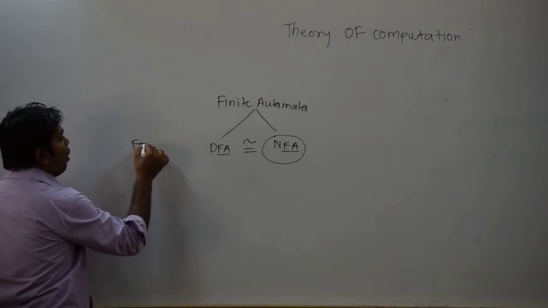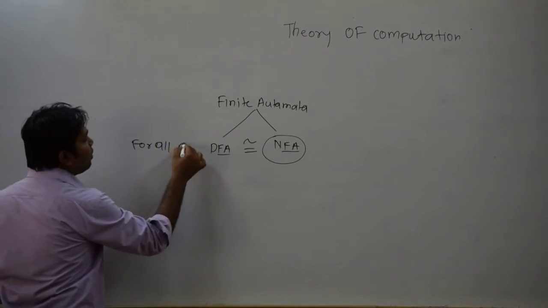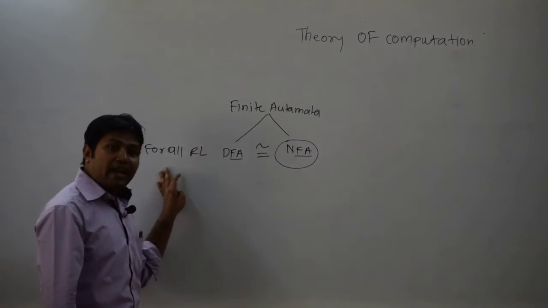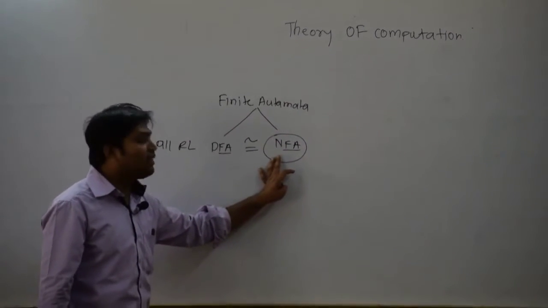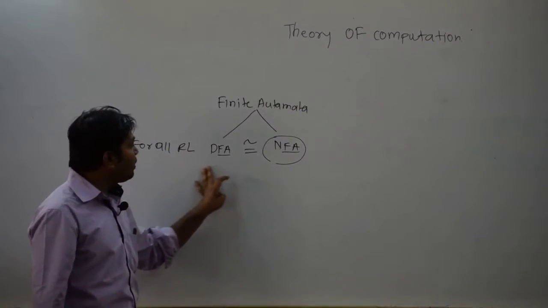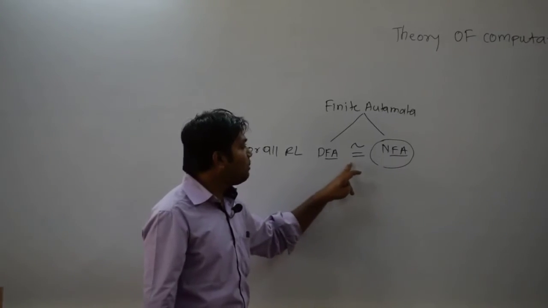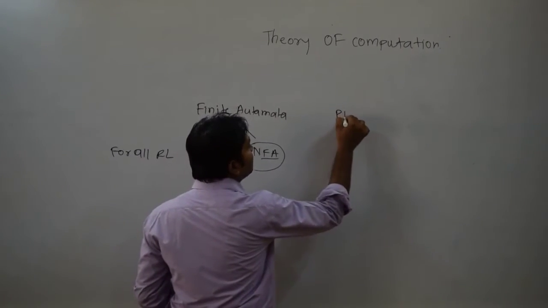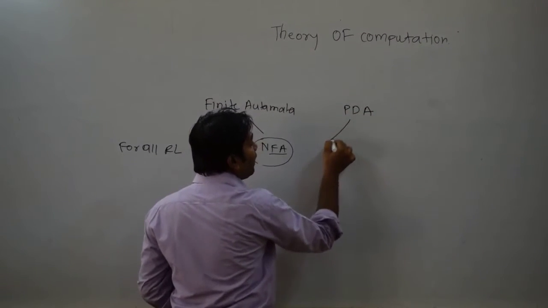So for every regular language, we can construct the DFA and we can construct the NFA also. For the same language, we can have the DFA and NFA. That is the meaning of equivalent here. Now the second one you have is the PDA. I will just write it: pushdown automata.